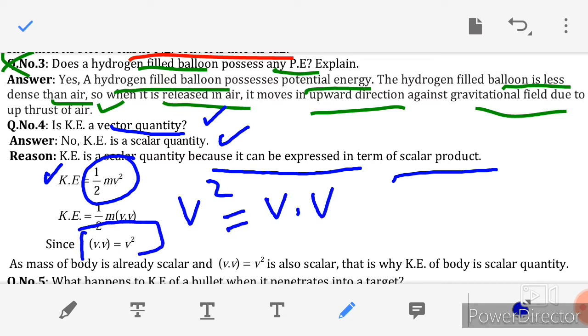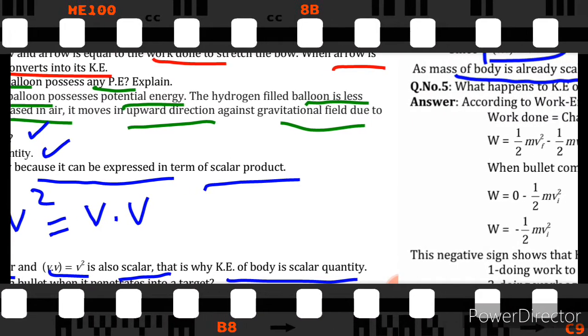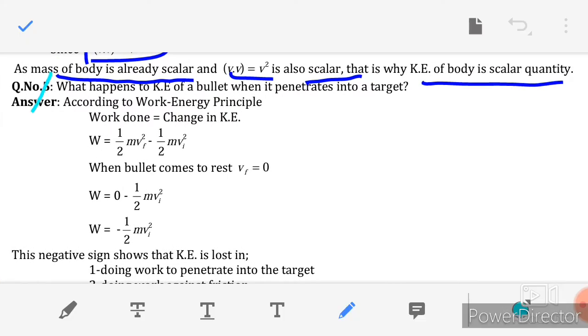From here you can see that as mass of a body is already scalar and v dot v is equal to v square is also scalar, that is why kinetic energy is also a scalar quantity. Now moving towards the question number 5. Question number 5 is also not included in the reduced syllabus. The question is, what happened to kinetic energy of a bullet when it penetrates into the target?